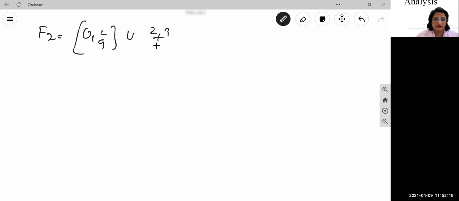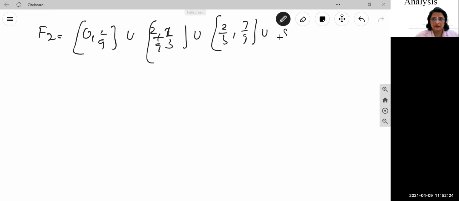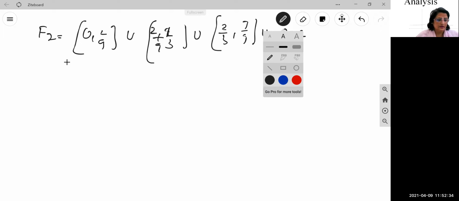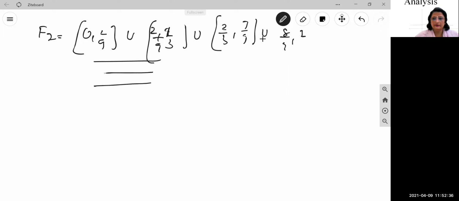So this is 0 to 1 by 9, union 2 by 9 to 1 by 3, union 2 by 3 to 7 by 9, union 8 by 9 to 1. Right? So this will go on. This is an open interval, but I am writing here 8 by 9 to 1 as a closed interval, right?